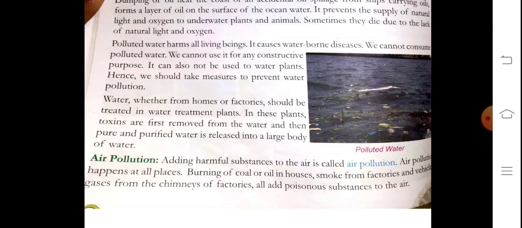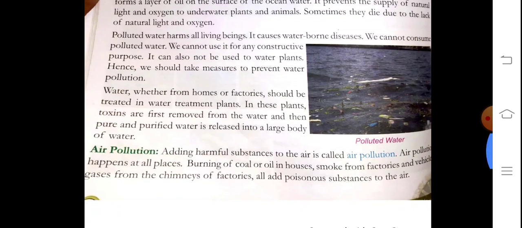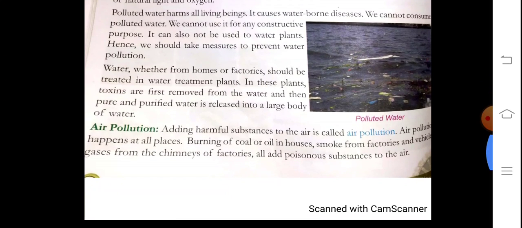So after the water gets polluted, it is of no use. We cannot drink that water, and we cannot do constructive work with this polluted water. Even plants and animals cannot drink this water. So we have to prevent water pollution.